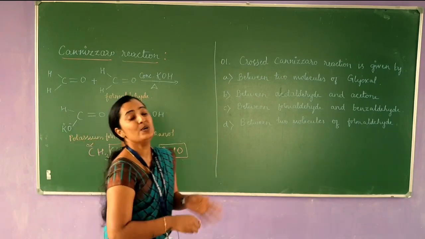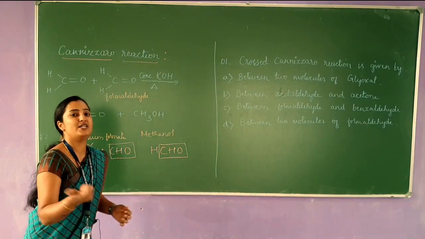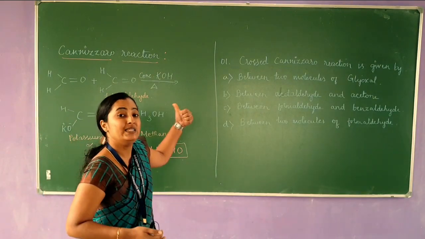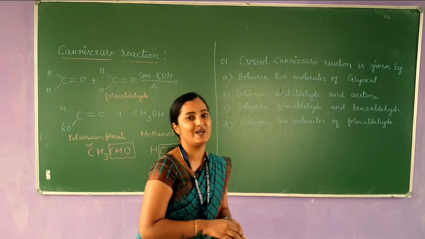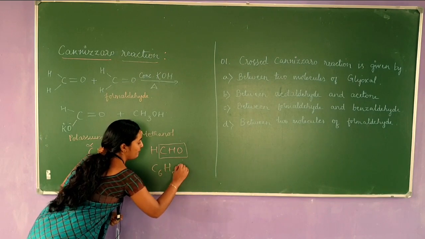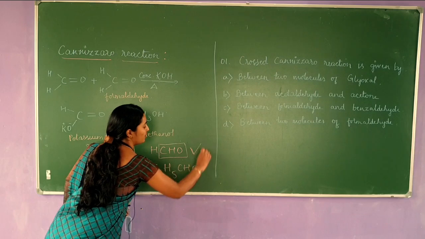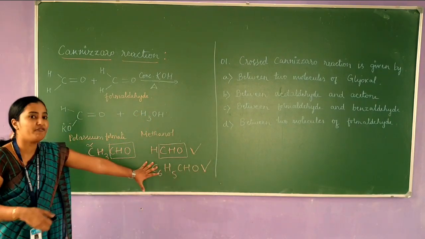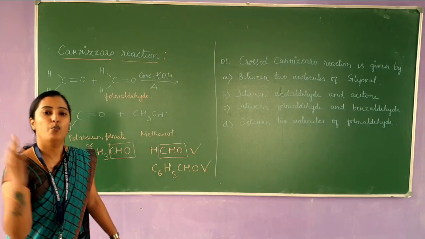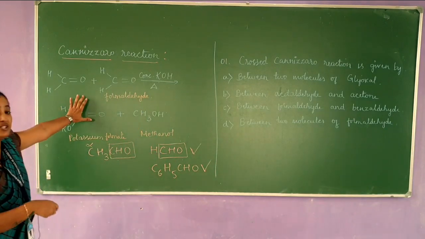As I already told you, the Cannizzaro reaction takes place with those aldehydes which do not contain alpha hydrogen atoms. So the best examples for the Cannizzaro reaction are formaldehyde and benzaldehyde, having the formula C6H5CHO. These two are important examples of aldehydes which do not contain alpha hydrogen atoms and will surely undergo the Cannizzaro reaction. Now let us come back to the reaction.